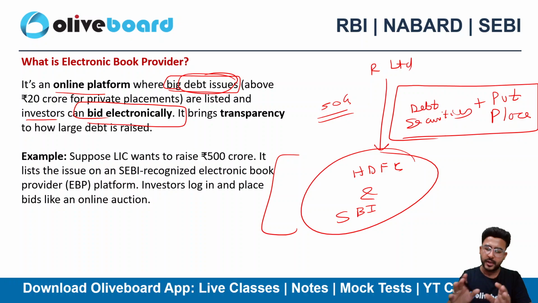It's nothing but an online platform which will be facilitating the transaction related to debt security that are based on private placement basis. Okay, so these conditions are important. Debt securities should be there and we will be making a private placement, then only EBP platform is compulsory. Okay.